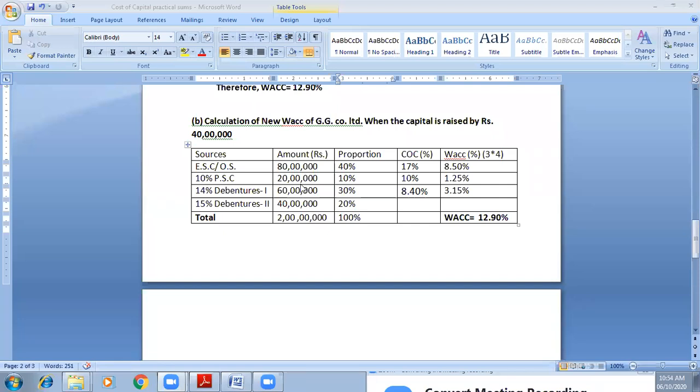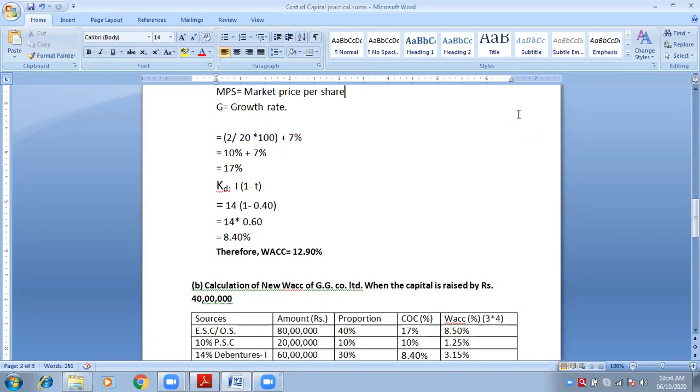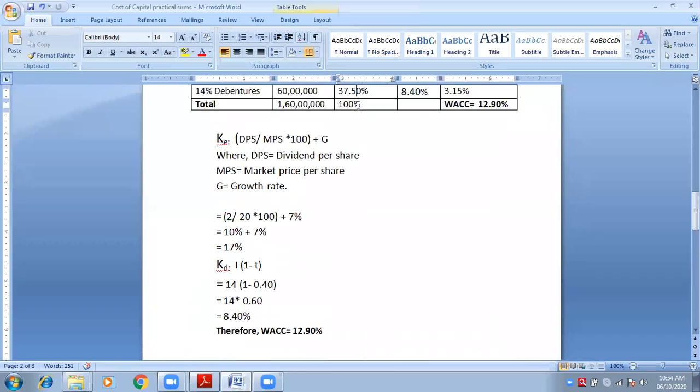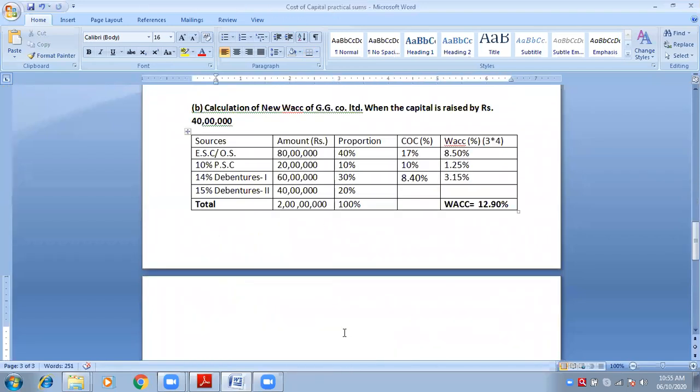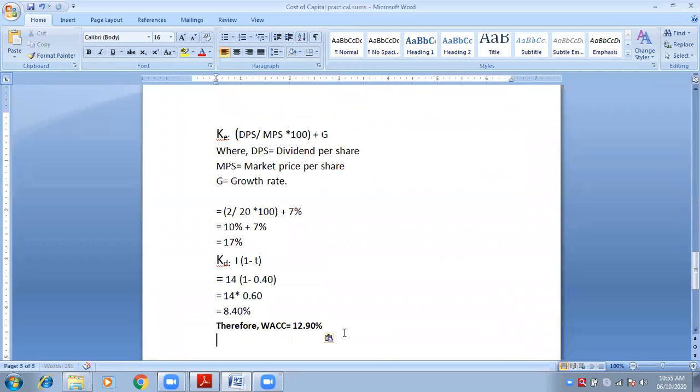Okay. Now, new KE will be calculated. Listen very carefully. The formula will be the same. I am writing here, no? Amount change. New KE. The KE will be changed.